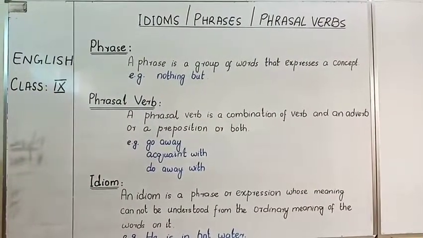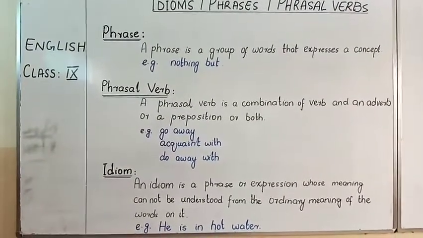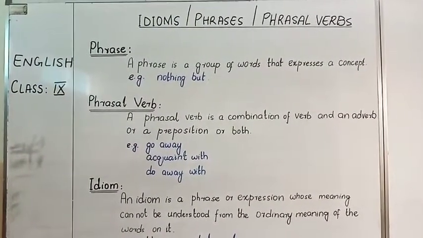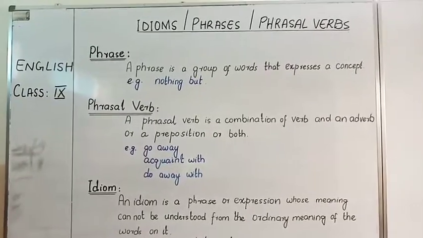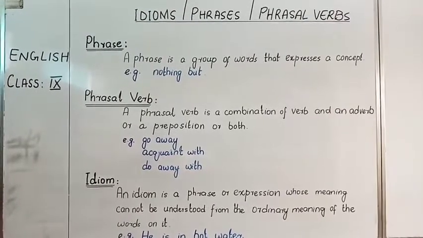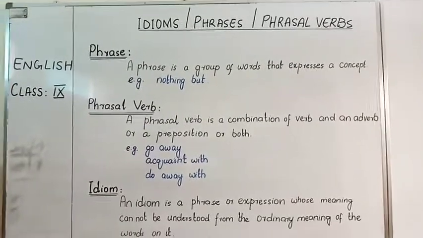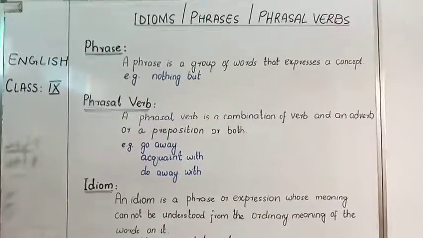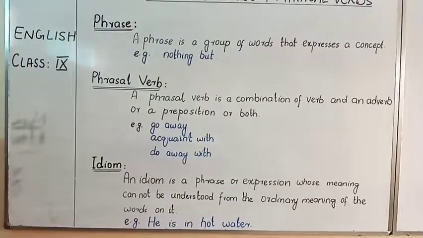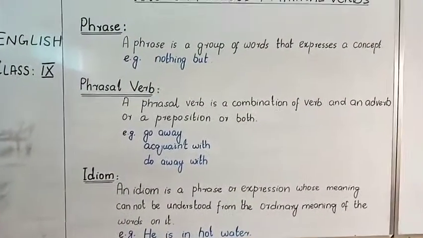We have completed 5 chapters of our English text and we have read some idioms, phrases and phrasal verbs in these chapters. So today we are going to learn the idioms, phrases and phrasal verbs, and we will learn their meanings and make their sentences, as this question is a part of your examination paper and it carries 6 marks. Usually idioms, phrases and phrasal words are taken from your textbook.